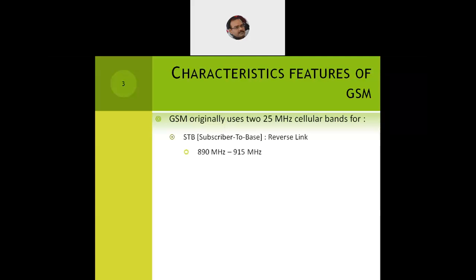So 25 megahertz bandwidth is reserved for the subscriber to base reverse link transmission. Just like the AMPS system, here also we'll have subscriber to base and then base to subscriber. Base to subscriber transmission is the forward link transmission, and the range is 935 megahertz to 960 megahertz. So 25 megahertz bandwidth in each of these categories, making it 50 megahertz bandwidth reserved for the GSM architecture.